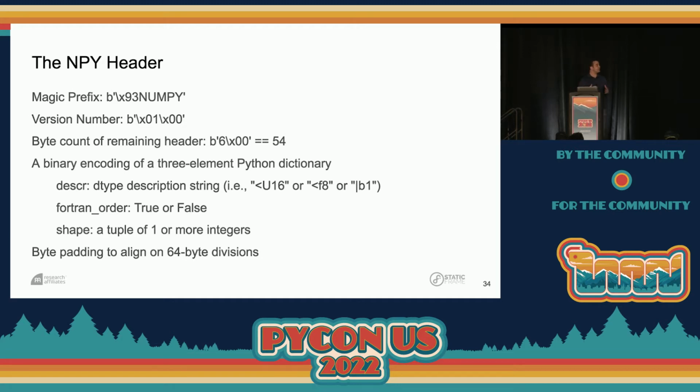So back to NPY. An NPY file consists of a header and a series of contiguous bytes. In the header, we have a number of things. We have what's called the magic prefix, which is a binary string that has a special binary character and NumPy right there, so you know what you're looking at. It has 2 bytes to provide the version number. And then it has the byte count of the remaining header, so that a consumer of this file knows how many bytes to read before we get to the contiguous byte data. The remaining header has a binary encoding of a 3-element Python dictionary. That dictionary is going to tell us the dtype description string, whether it's Fortran order or C order, and the shape of the array. We're going to have a little bit of padding there so we can align at 64-byte divisions.